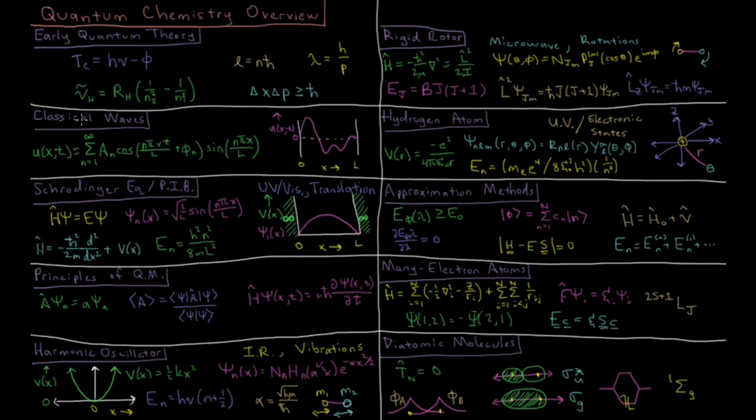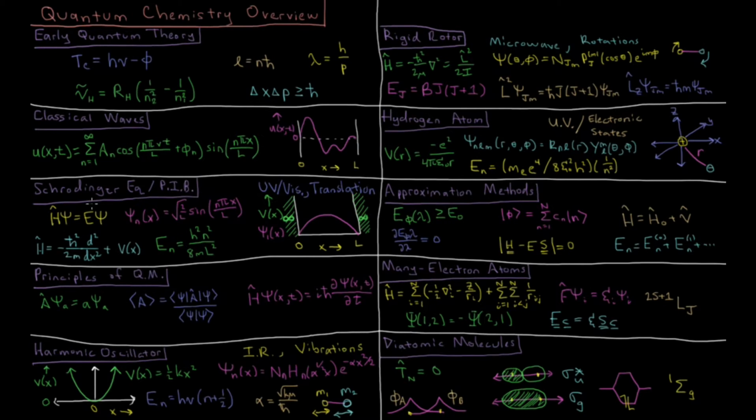Then we move on to classical waves, where we looked at the equation of state for a vibrating string, its amplitude over space and time, and found that it is a superposition of normal modes, oscillates back and forth in time, and oscillates back and forth in space.